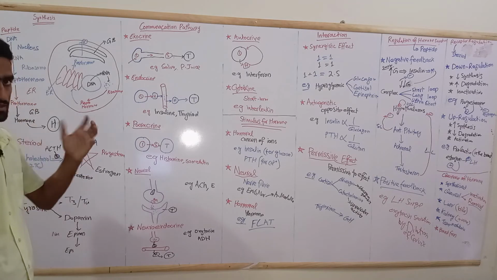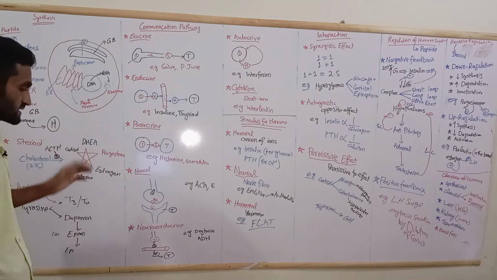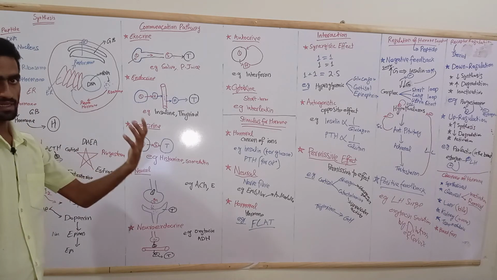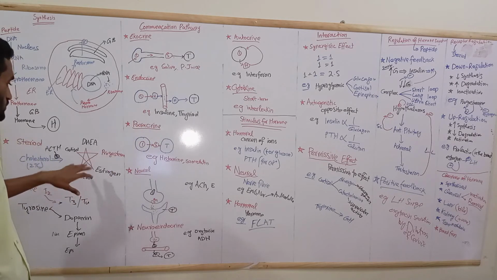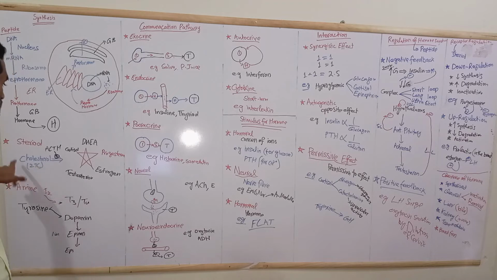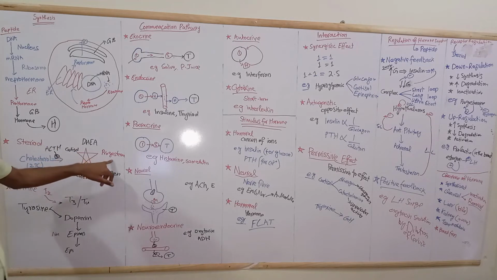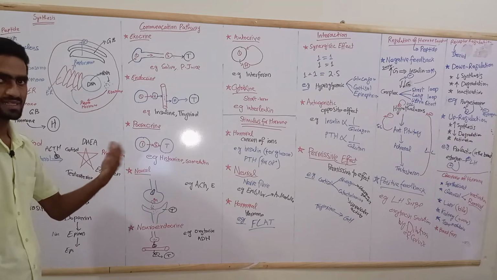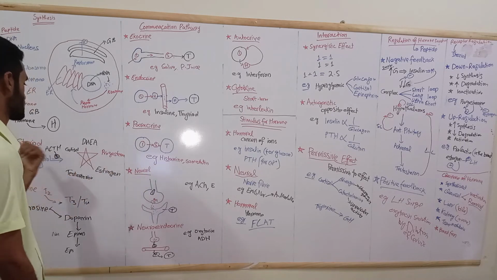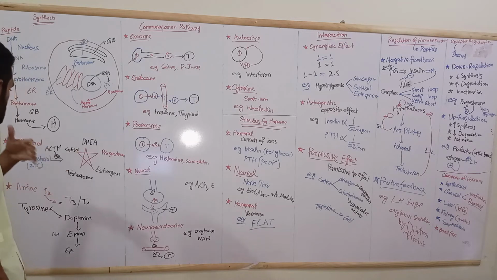The biosynthesis pathway of all these hormones, we will discuss in the adrenal gland discussion. Here, just remember the precursor is cholesterol, stimulated by ACTH, and the hormones are cortisol, progesterone, estrogen, testosterone. So mainly the sex hormones are related to the steroid hormones. So these are synthesized from cholesterol.